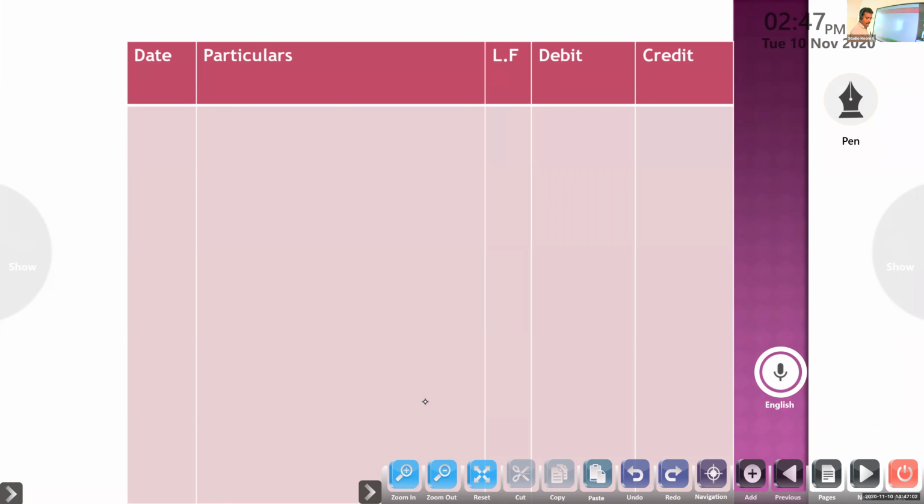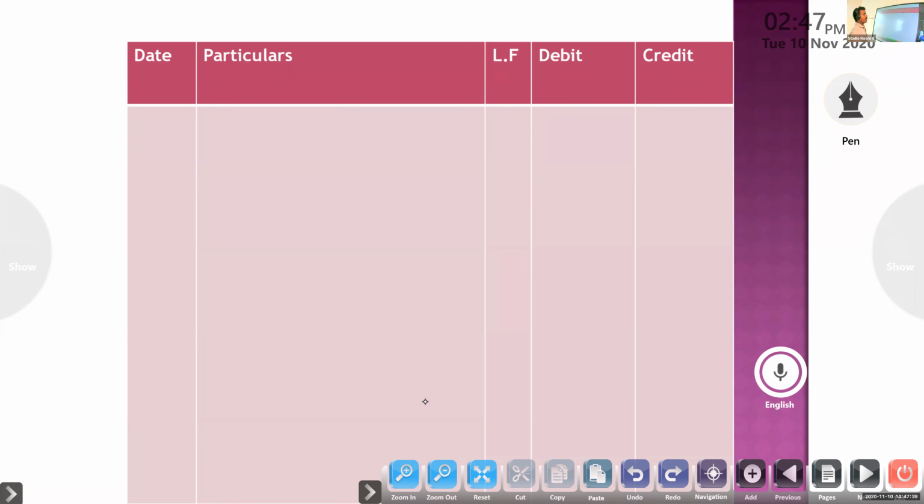So the rectification entry. Only he has the problem. Undercast means the same: for that person, if it is credit, you do credit; if it is debit, you do debit. The remaining goes to suspense. If it is overcast, it is the opposite: if it is credit, you do debit; if it is debit, you do credit.